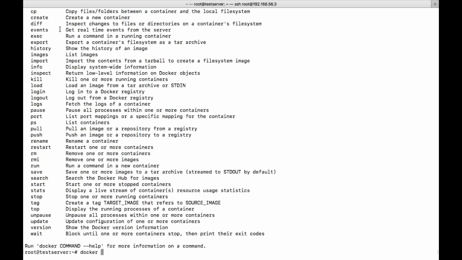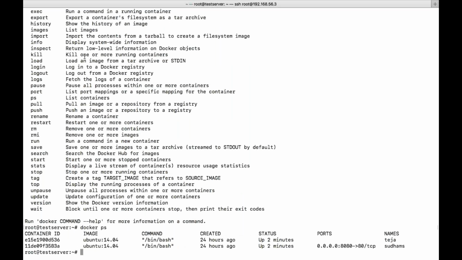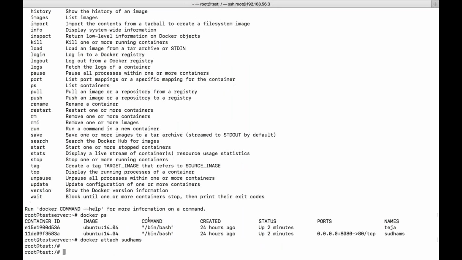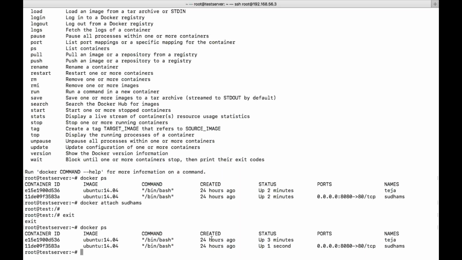When I give the docker attach command with the container name, you will log into the container with the shell. Why? Because the first command which will be executed is bin bash. Here also you can see bin bash. That's the reason you have got this particular terminal. With attach, now I can give the exit command. It doesn't create any problem.